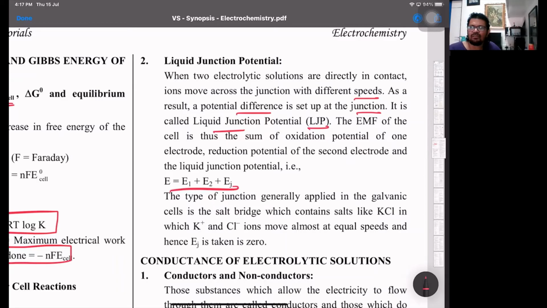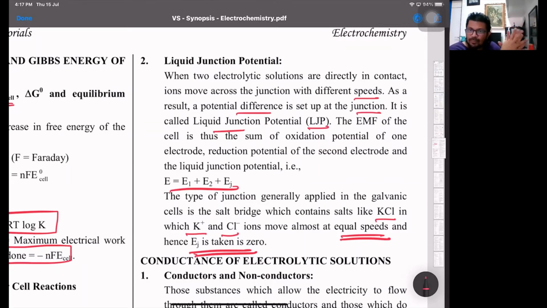The type of junction generally applied in the galvanic cell is the salt bridge, which contains KCl, where K plus and Cl minus ions move at equal speed. So that's why the junction potential is taken as 0. Equal speed, that's the transport number. The liquid junction potential is the potential developed at the junction of the two solutions in direct contact, due to excess ions accumulated. From the salt bridge, equal ions go to both sides with equal speeds, so they neutralize at the same time. That's why the liquid junction potential is taken as 0.